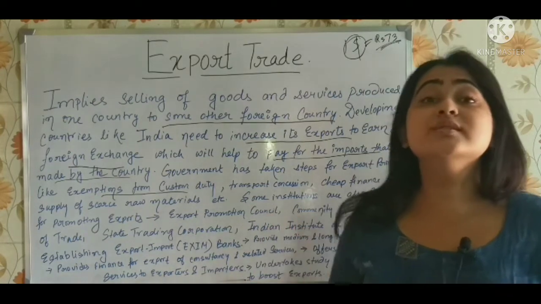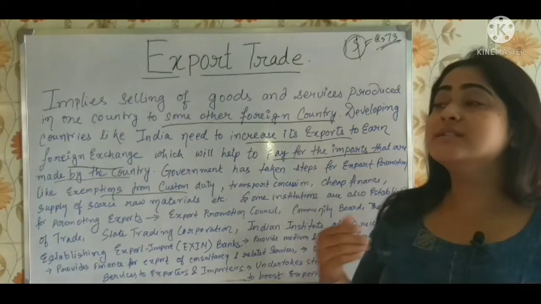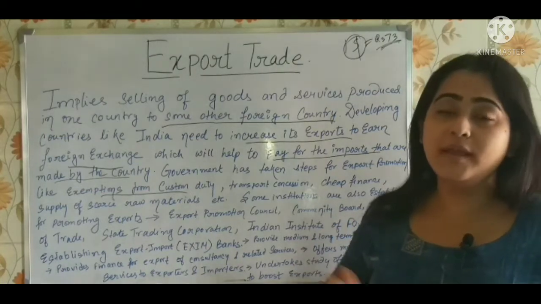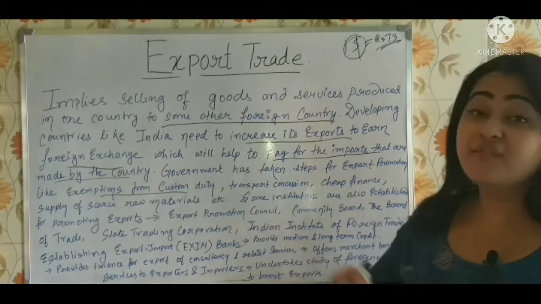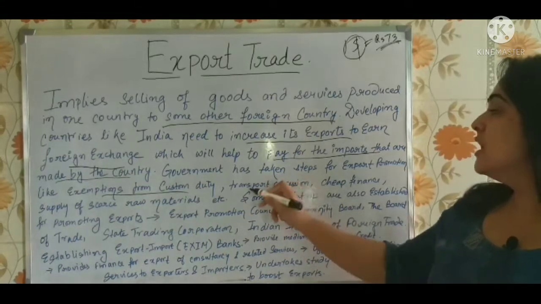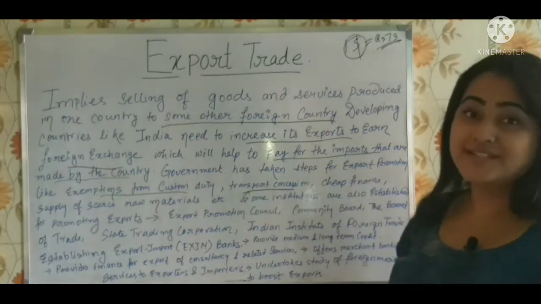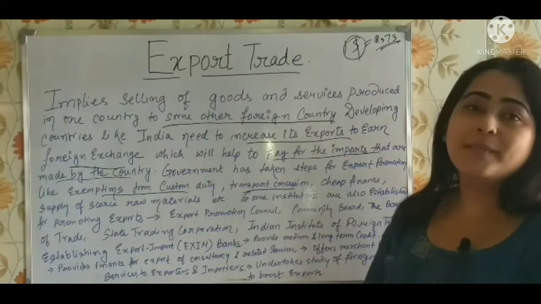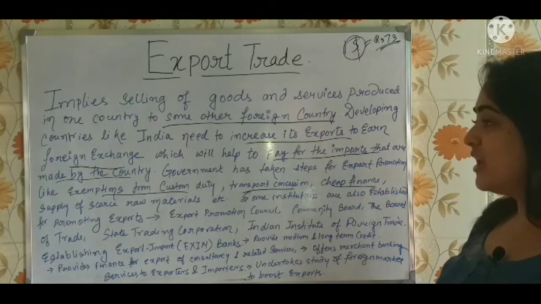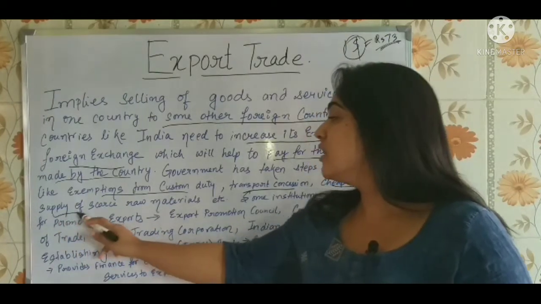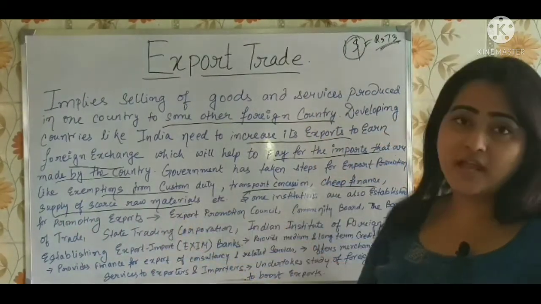So to reduce this kind of import, the customs duties are actually made on imports especially. So exemptions of customs duty from the export. Second thing is transport concession. Yes, transport concessions are made. Also, the third one is cheap finance. Cheap finance and supply of scarce raw material.